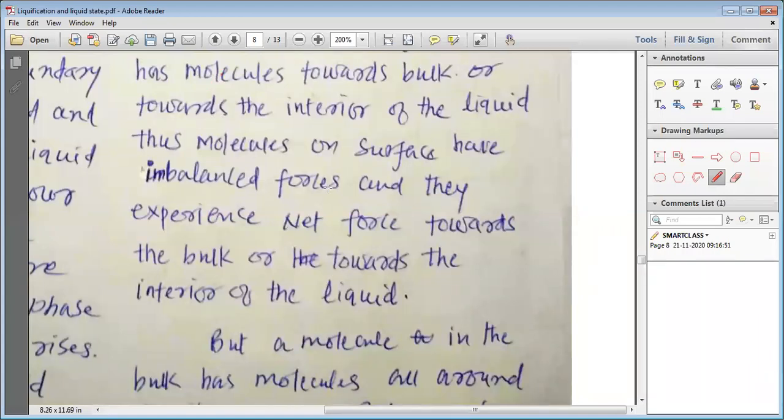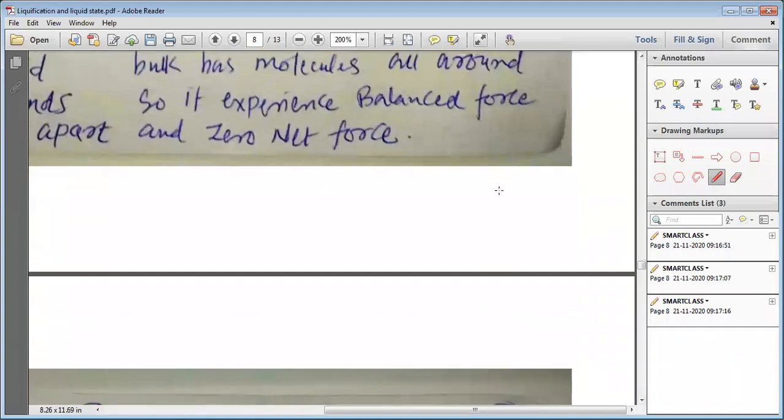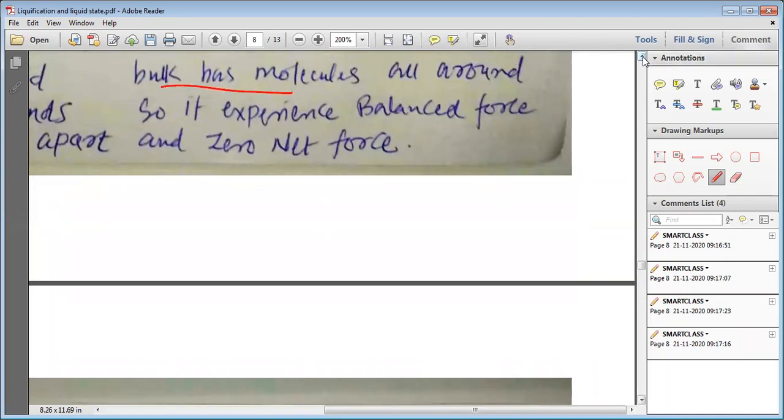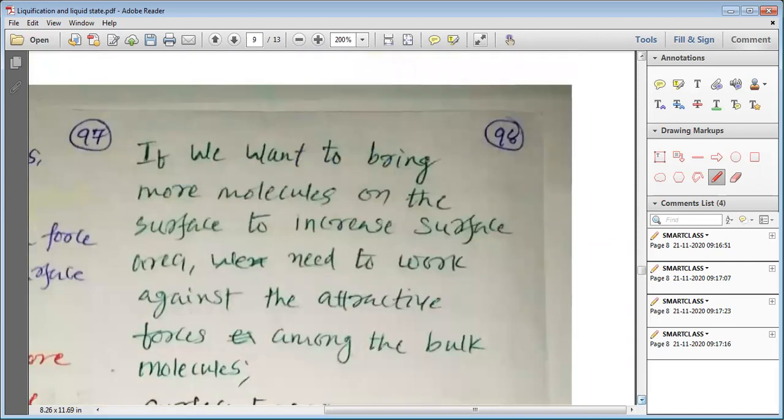Molecules on the surface have imbalanced forces and they experience a net force towards the bulk of the liquid, or towards the interior of the liquid. But a molecule in the bulk has molecules all around, so it experiences balanced force and the total net force is zero in case of the molecule present in the bulk, my dear students.